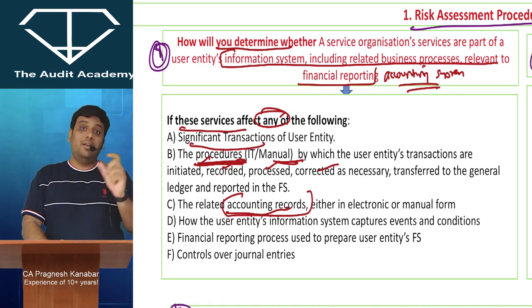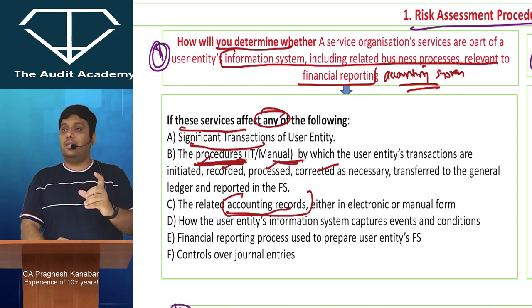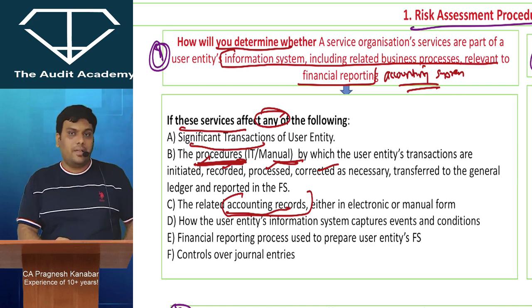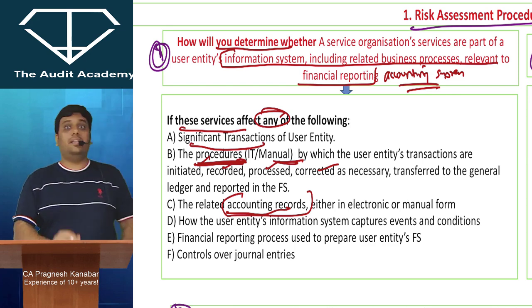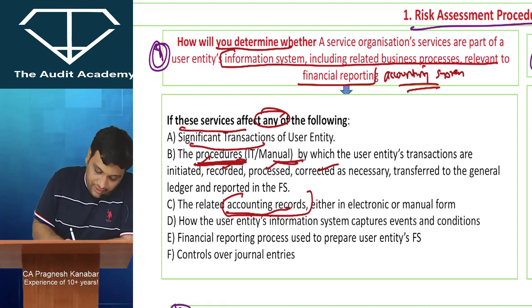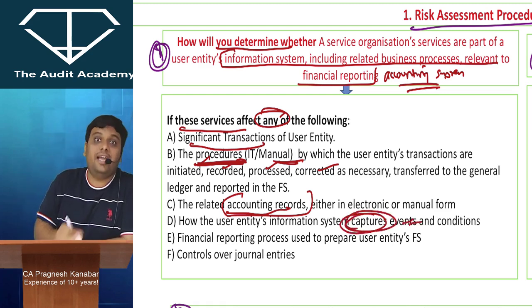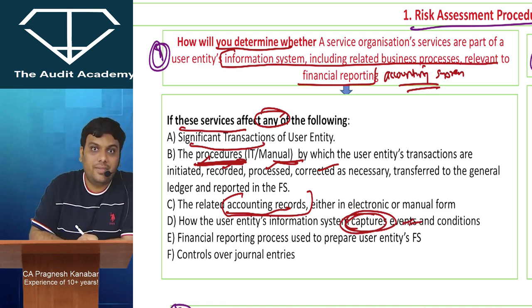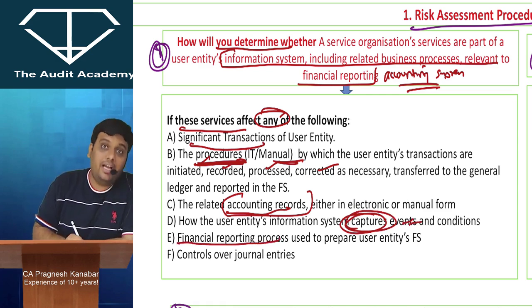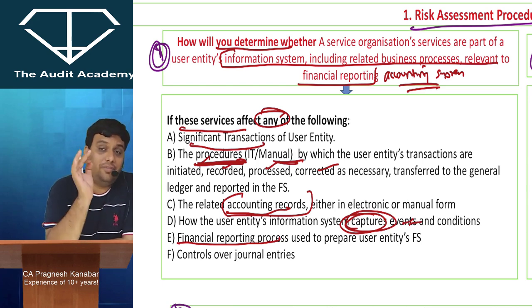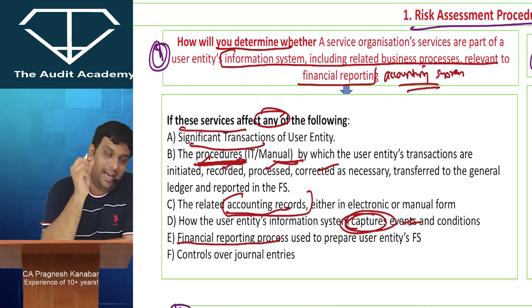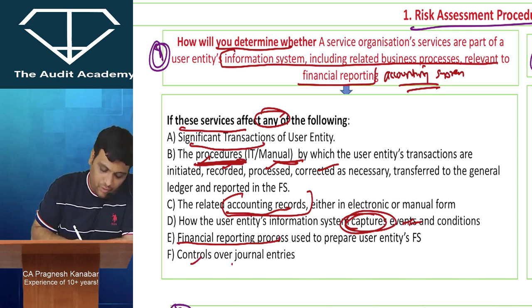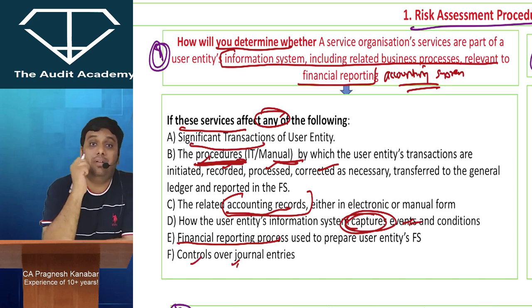Whether inventory is sellable, non-sellable, whether there is a defect in the goods, whether the goods have become obsolete, expired products. Who is going to look after that? Service organization. Then obviously the service organization becomes important because it is capturing events and conditions that are important. If service organization is impacting any part of the last finalization process, financial reporting process, when the financial statements are prepared, then it is important if it is affecting any of this part. And if service organization has a control over journal entries, then it is extremely important for us.